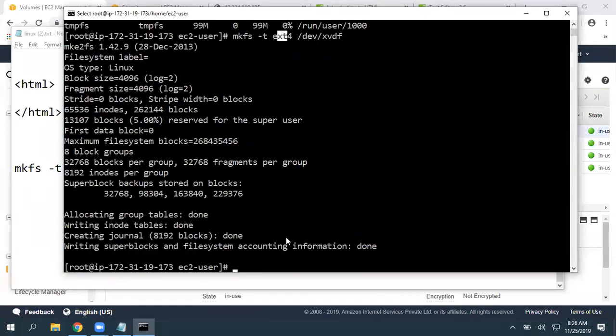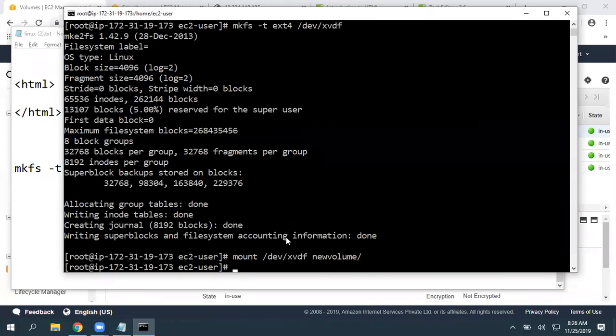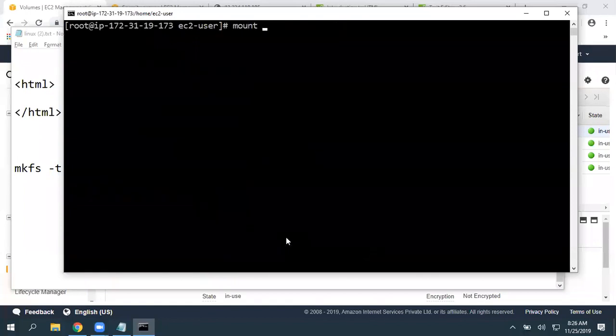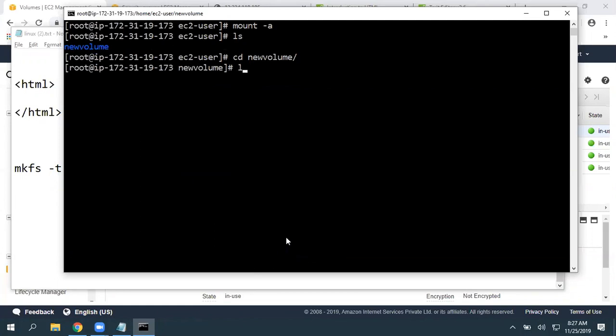Given that, now let's try to mount this. So mount /dev/xvdf, and I'm going to mount it to new volume. Then click on enter. Seems it is a success. Then give a command called mount -a. Fine. Now when you give ls, new volume is there. Let's go inside that new volume. Give ls, it is showing lost+found.